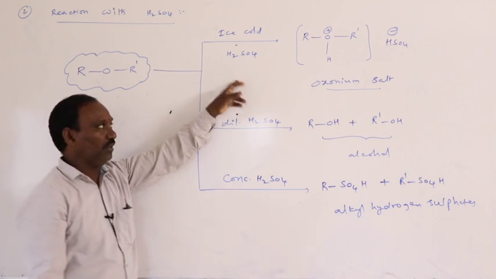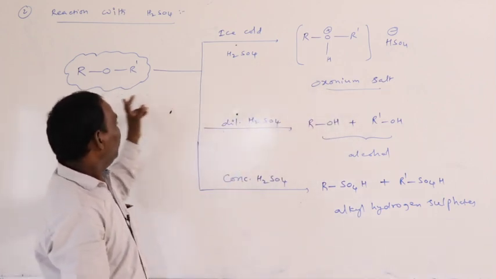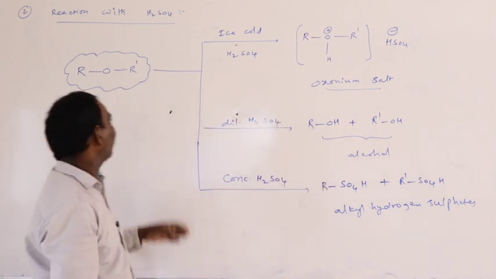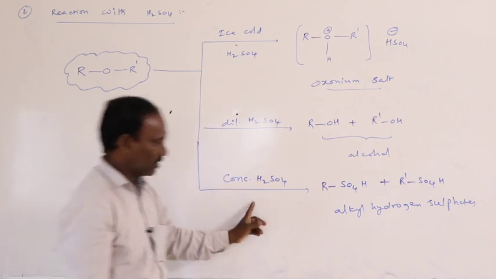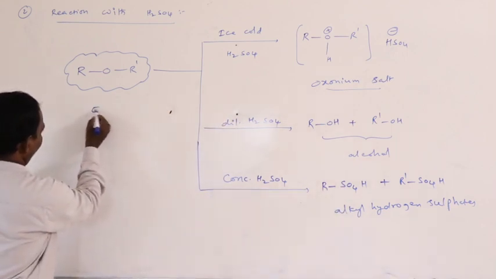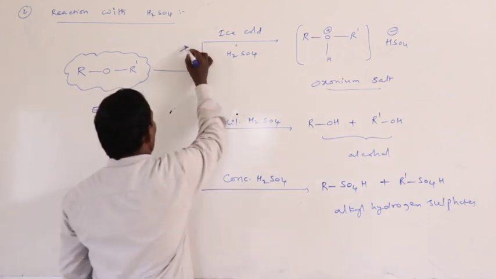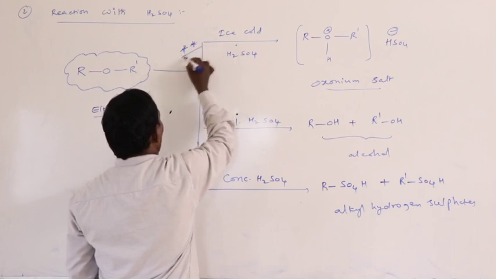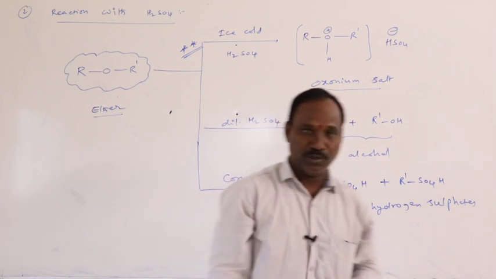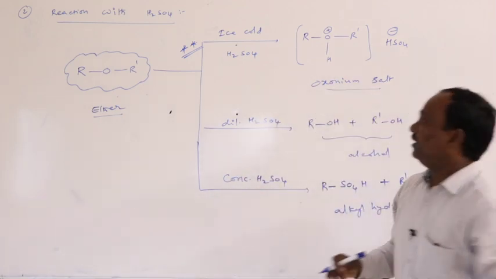Yes, ether on treatment with ice cold sulfuric acid, oxonium salt formation takes place. Ether on treatment with dilute sulfuric acid, alcohol formation. Ether on treatment with concentrated sulfuric acid, alkyl hydrogen sulfates. Now in this reaction, the important one is ice cold sulfuric acid. Ether on treatment with ice cold sulfuric acid produces oxonium salt. It is the main characteristic property of ethers.